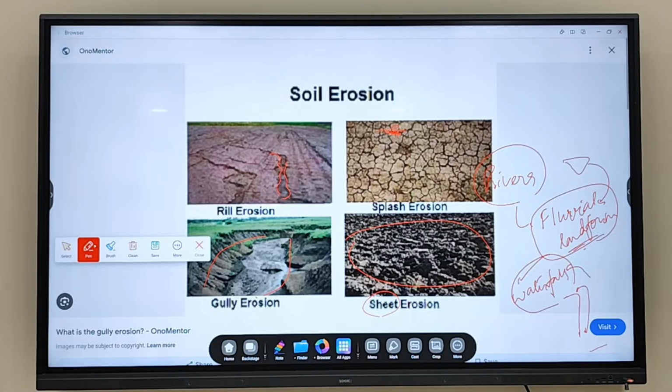Then we have whatever things are going to be formed by the glacier, which are going to be called what? Glacial landforms. Whatever things are going to be formed due to the wind are going to be called wind landforms, or aeolian landforms. It is also referred to as aeolian landforms. Okay, so we now have to discuss these agents of erosion and what landforms are being formed due to these agents of erosion.